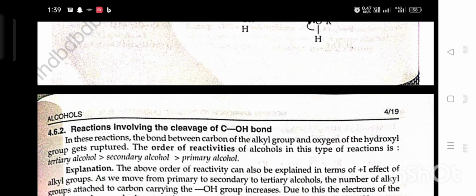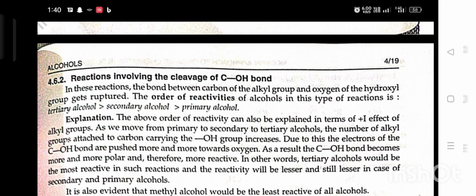Reaction involving the cleavage of the carbon-oxygen bond of the OH group. In this reaction, the bond between carbon of the alkyl group and oxygen of the hydroxy group gets ruptured. The order of reactivity of alcohol in this type of reaction is tertiary alcohol, secondary alcohol, then primary alcohol. Explanation. The above order of reactivity can be explained in terms of the plus I effect of alkyl group. As we move from primary to secondary to tertiary alcohol, the number of alkyl groups attached to the carbon carrying